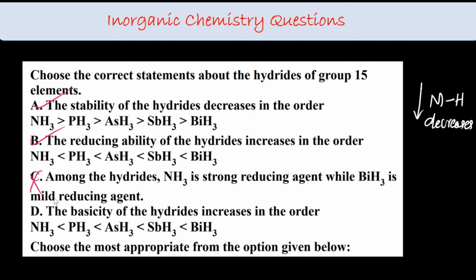The basicity of hydrides increases in the order. Basicity of hydrides generally decreases down the group. So option D is also false. A and B are the only right statements. So basicity decreases down the group, and hydride stability also decreases down the group. Remember that.